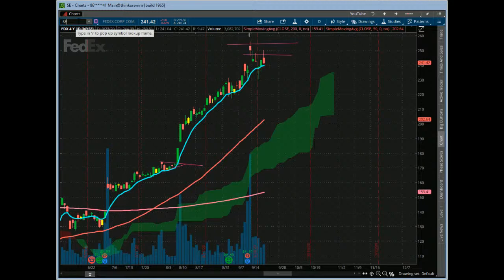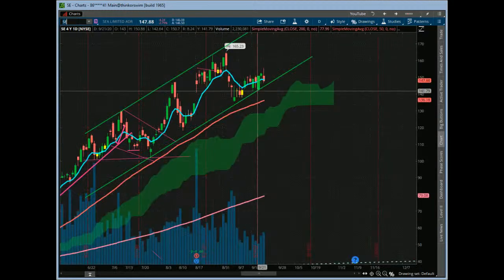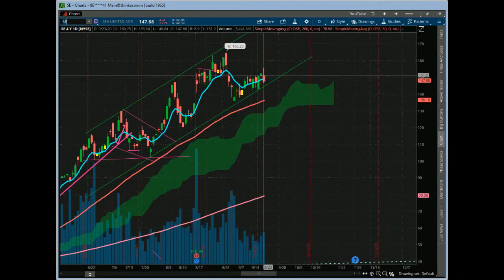And then SE, of course, nice bounce off of the channel here today, yesterday, and the day before.